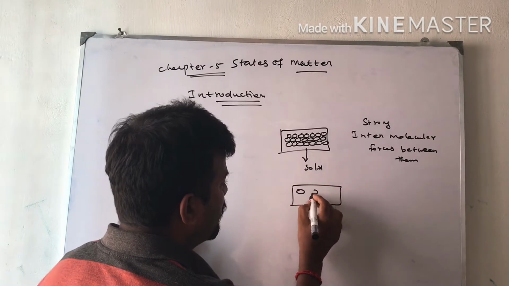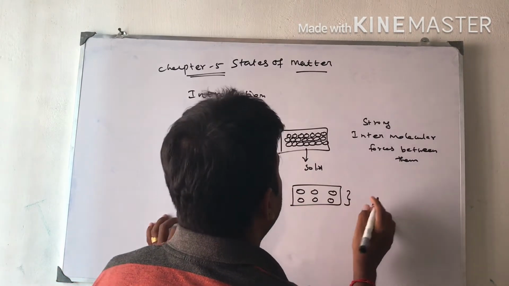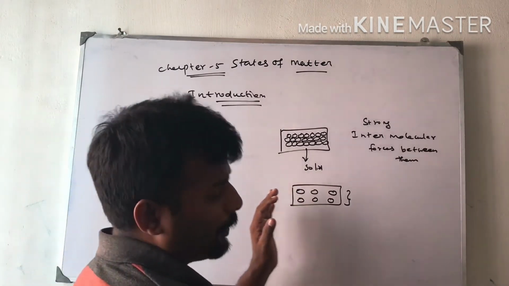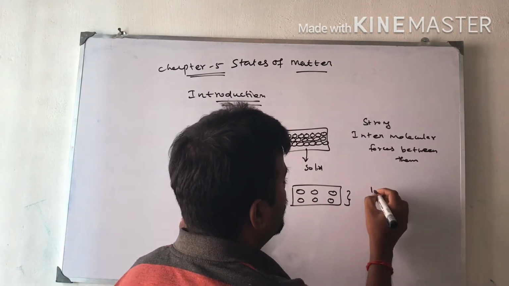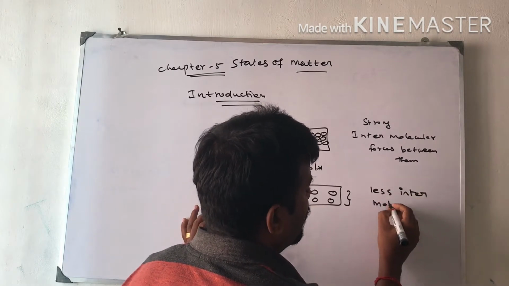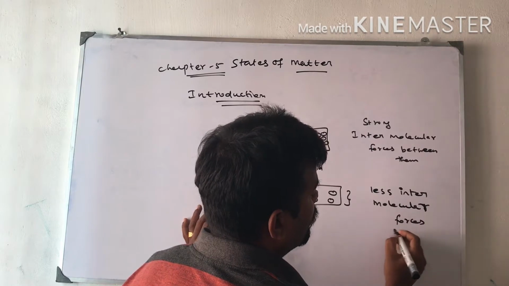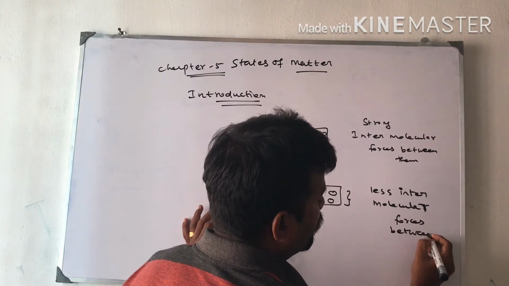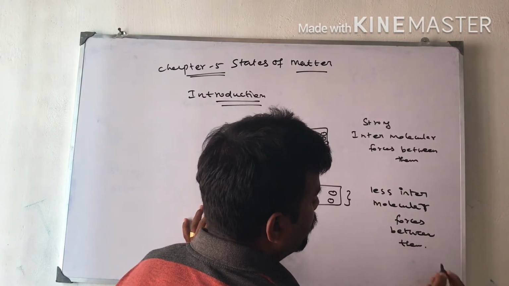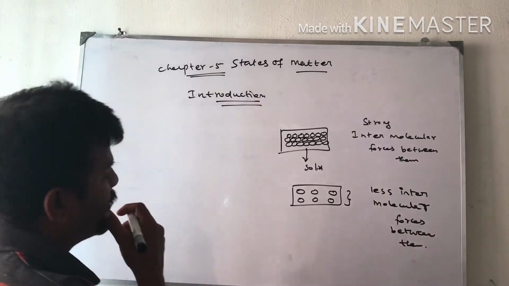In liquid, there is some gap between each particle, so there are less intermolecular forces between them.